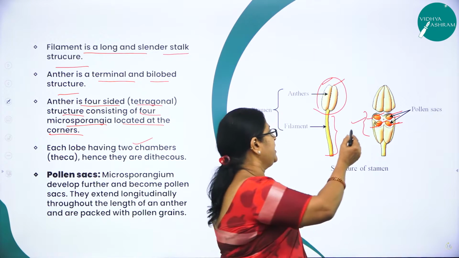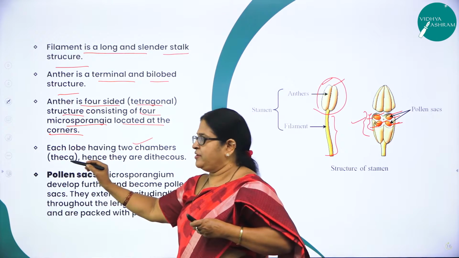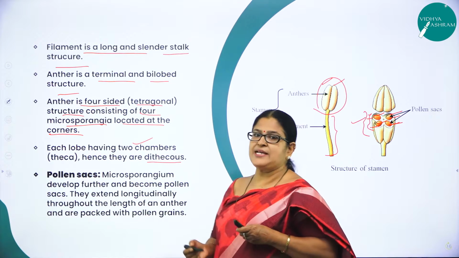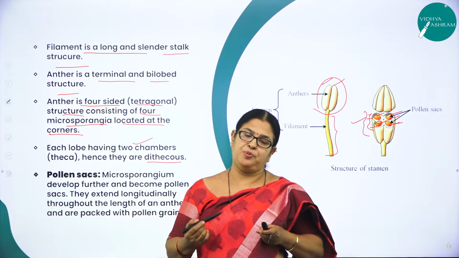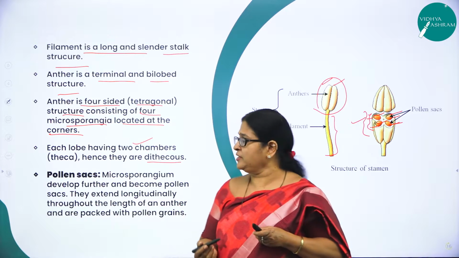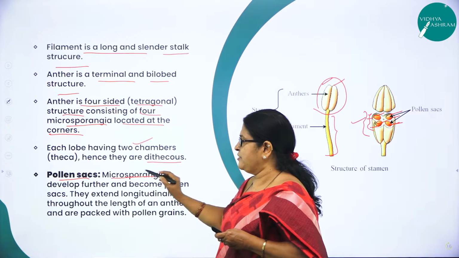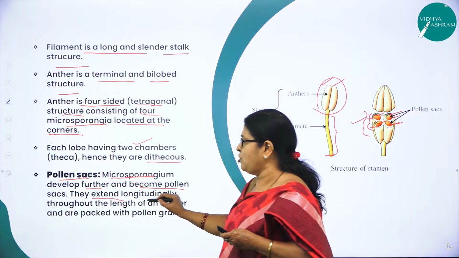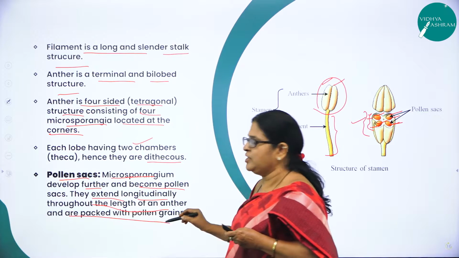Here you can make out each lobe has 2 chambers, hence we use the word dithecous, hence they are called dithecous, right? And as I said, the microsporangia later develop into what? Pollen sacs, and the pollen sacs are packed with what? Pollen grains. So what are pollen sacs then? The microsporangium develops further and becomes what? Pollen sacs, and they extend longitudinally throughout the length of an anther and are packed with pollen grains.